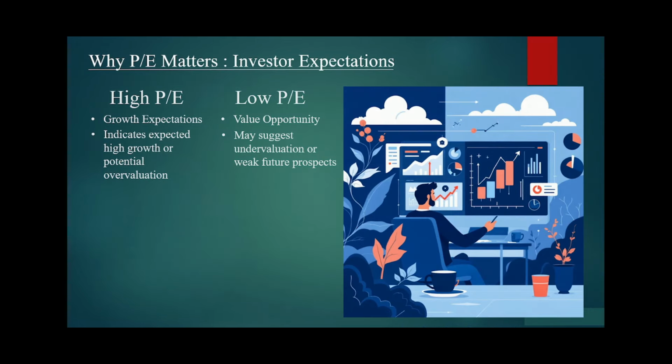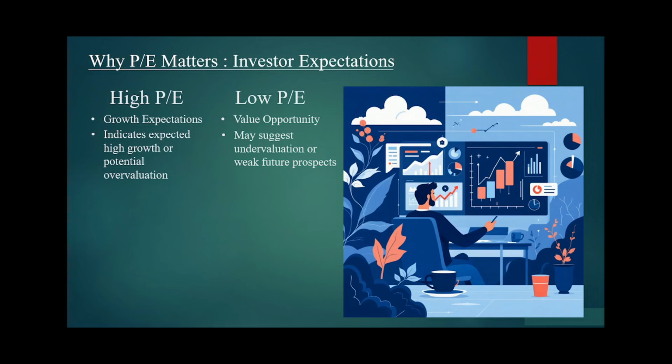Now why does the ratio matter? Let us see one more aspect: high P/E ratio and low P/E ratio. A high P/E ratio implies there are growth expectations, meaning people expect that company to make bigger profits. So there is high demand for that stock, and that's why its growth expectation is high and its P/E ratio is increasing. So it also indicates an expected high growth rate. But there is also a risk that there might be an overvaluation, and because of overvaluation the P/E ratio is increasing.